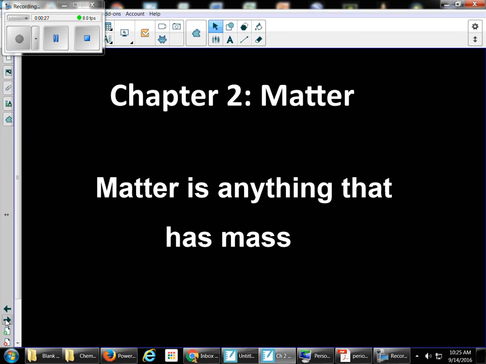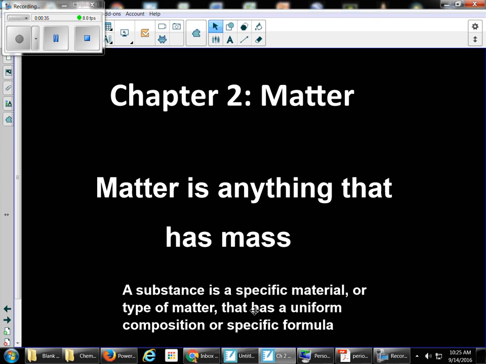With several assignments. So what is matter? Matter is anything that has mass. A pure substance is a specific material or type of matter that has a uniform composition or a specific formula. For example, H2O is water.